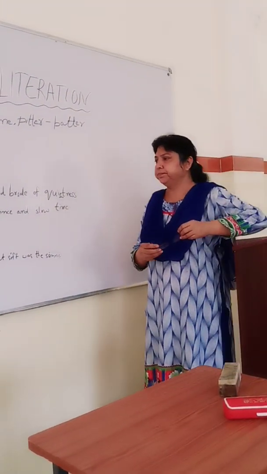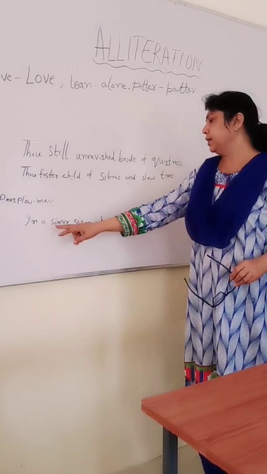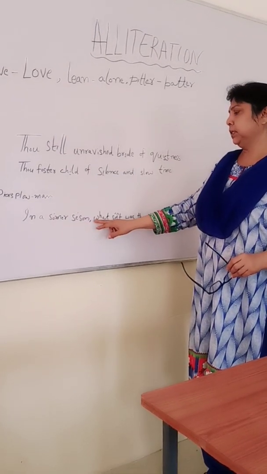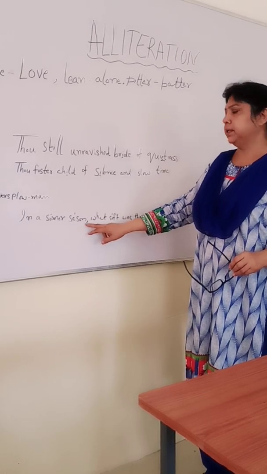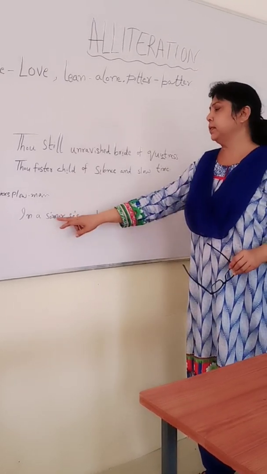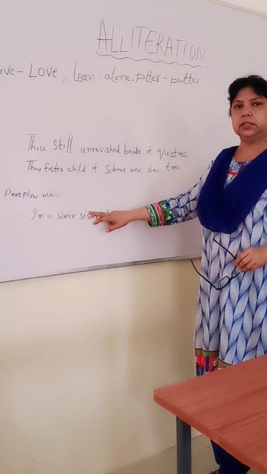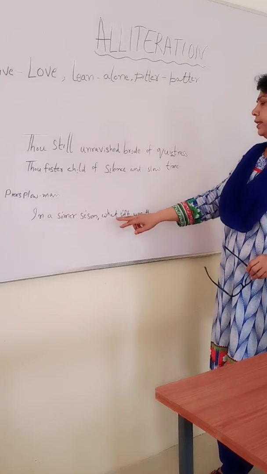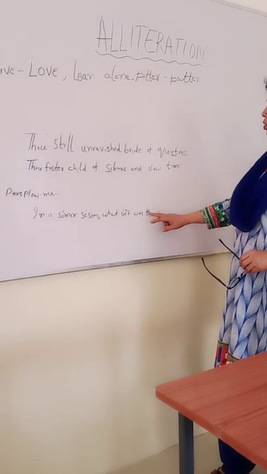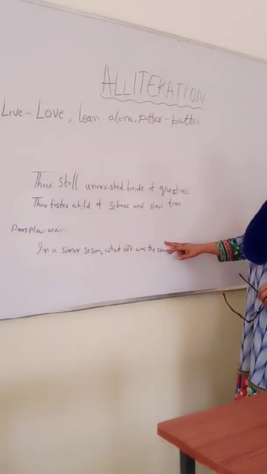For example, in Piers Plowman, we can see the example. In a summer season, the line is divided and there is a pause in the line. A single line is divided into two parts and there is alliteration in this sound. And in the later part, what soft was the sun. Again, these sounds match with these sounds.